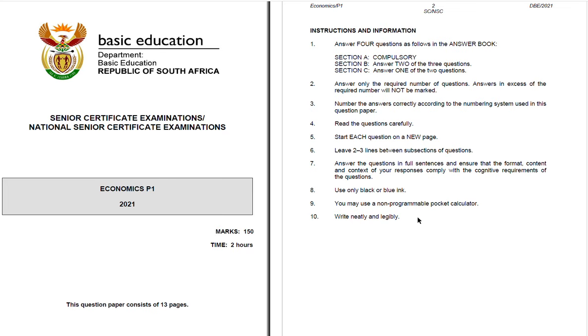Now that we're done with looking at the instructions and information, we are now going to move to question 1. So question 1, as I've already said, is section A and it is a compulsory section. It is a compulsory section, for that reason, all the questions, you need to ensure that you write them.